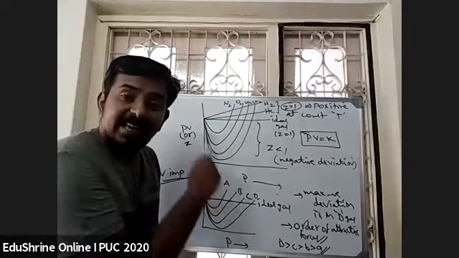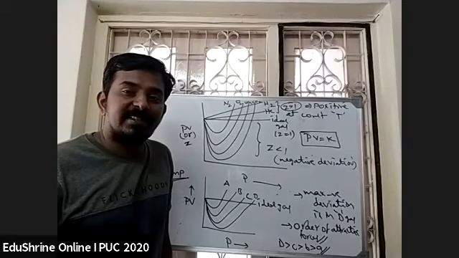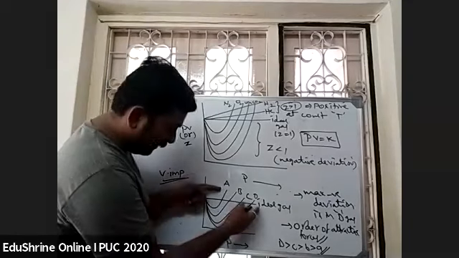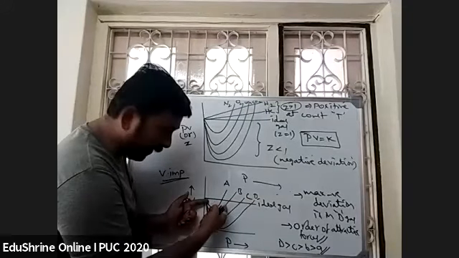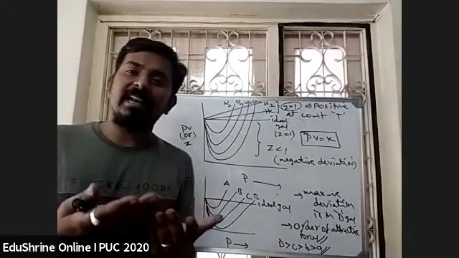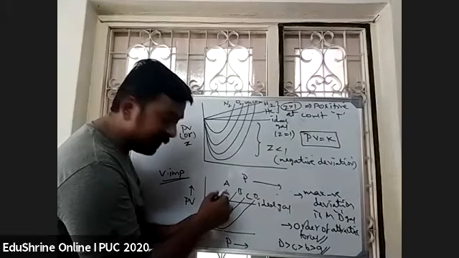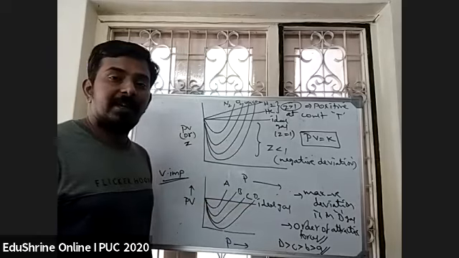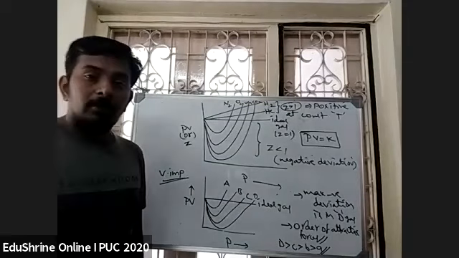Now then, which gas is nearer to ideal behavior? See, this is the ideal gas. So this gas is nearer to the ideal gas when compared to B, right? So this is nearer to ideal behavior. See, ideal gas means there must not be attractions. Here there are more attractions in D, and in here there are fewer attractions. Fewer attractions means it is close to ideal behavior. Right? Are you following, students, what I am telling?